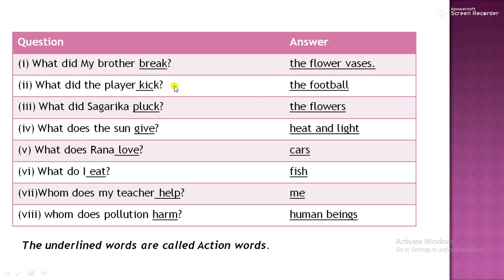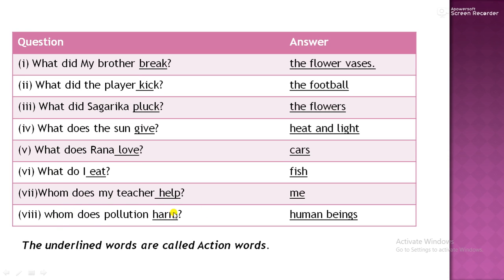The flower vase. What did the player kick? The football. What did Sagarika pluck? The flowers. Means when your question is giving the answer, then it is your transitive verb. Means like what and whom. If any sentence gives the answer to your what and whom, that is your transitive sentence or transitive verb. We are talking about only verbs, so transitive verb. And now we will speak the 3 forms of the verb.